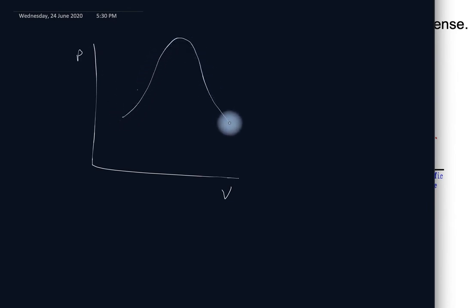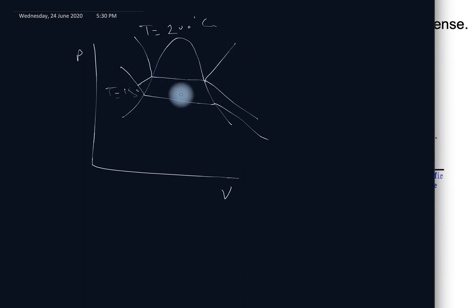The isotherm will be drawn like this. For a particular isotherm, suppose this T is equal to 200 degrees Celsius, then this T is equal to 150. So these are the isotherms on the PV diagram, and here both lines will coincide with the P sat. Here the pressure will be drawn like this.